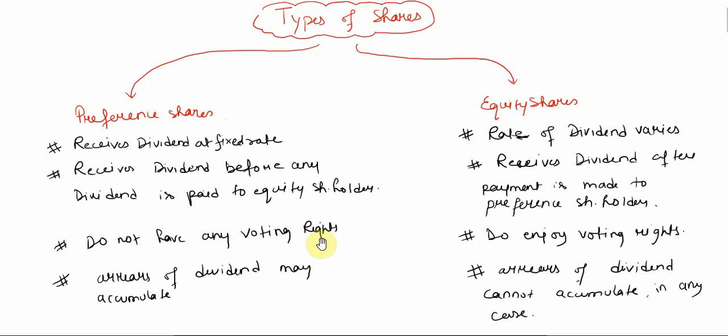Preference shares do not have any voting rights. Preference shareholders do not have any voting rights, but equity shareholders, they do enjoy voting rights. The last point is that arrears of dividend may accumulate.